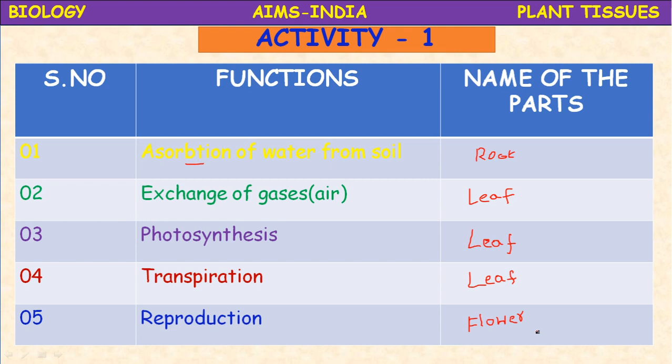A watch glass, a needle, a sharp blade to take the sections of different parts of the plant, and you need a slide and cover slips, some glycerin and some coloring agents, and a microscope. Okay, so all these are there at your school.